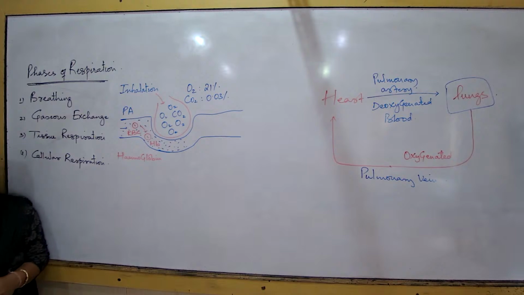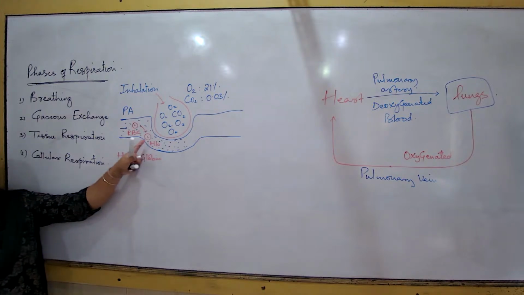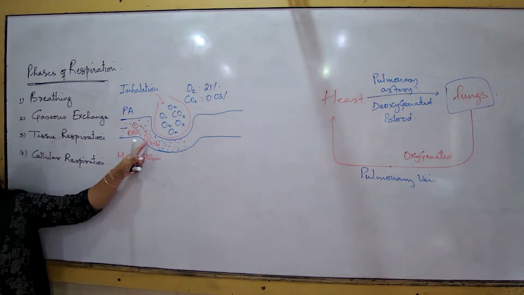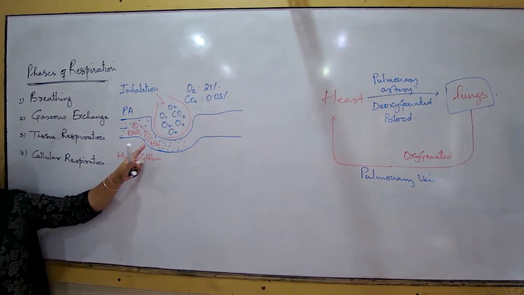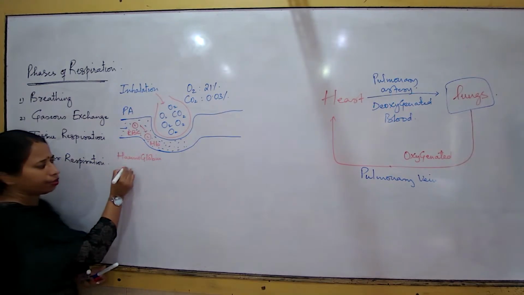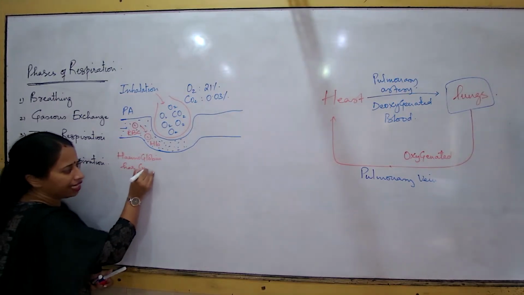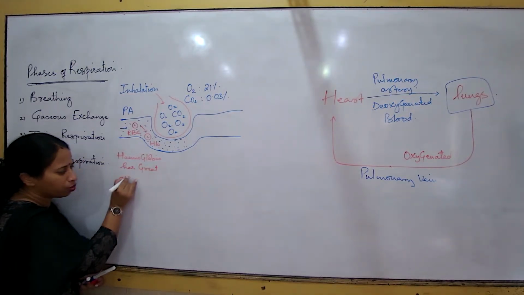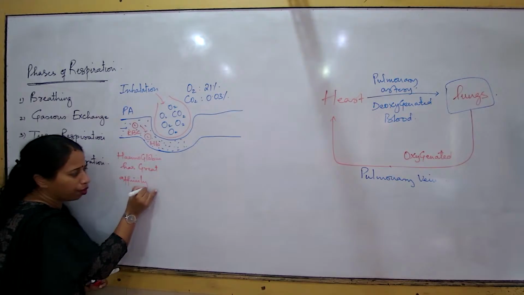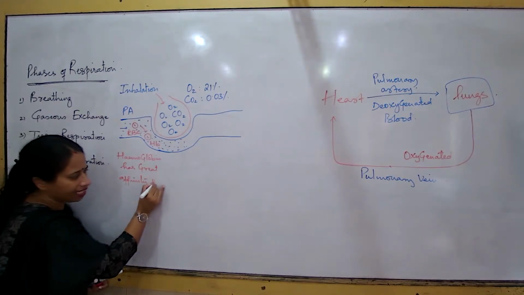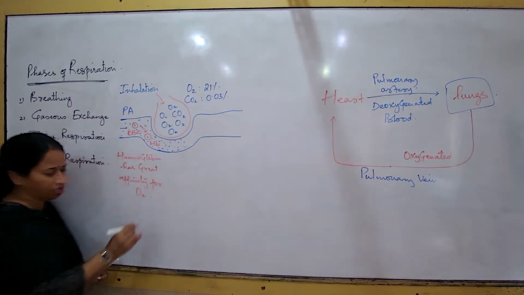Now, next one. This hemoglobin of the RBC has a great bonding capacity with oxygen. So I could write hemoglobin has a great affinity for oxygen. Affinity means it can easily make a bond.